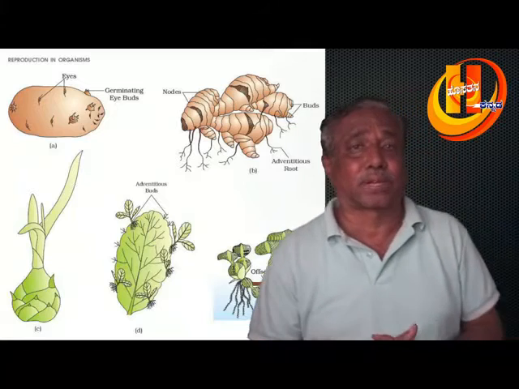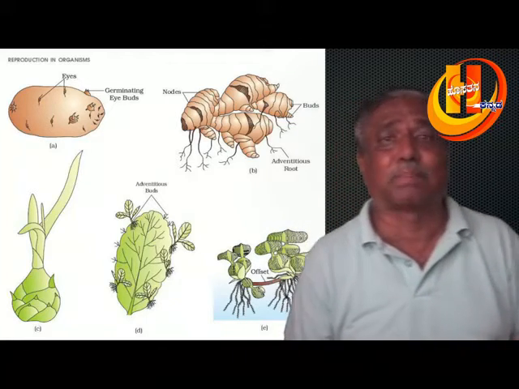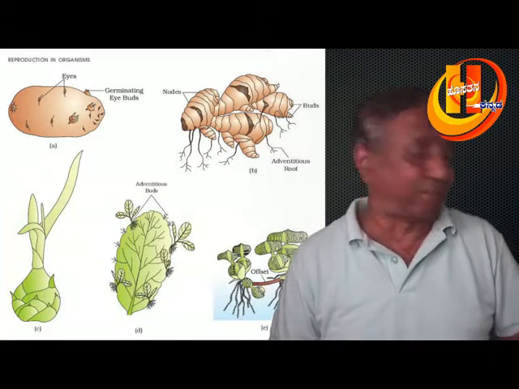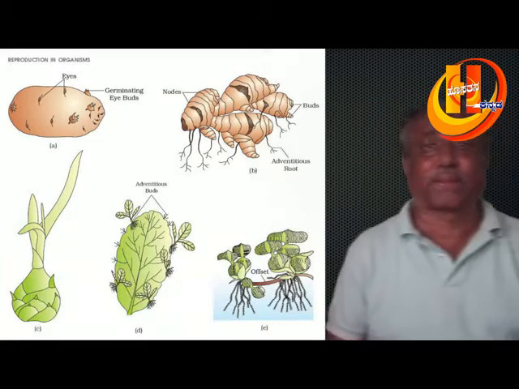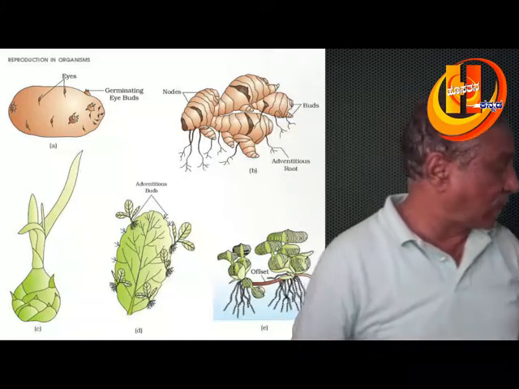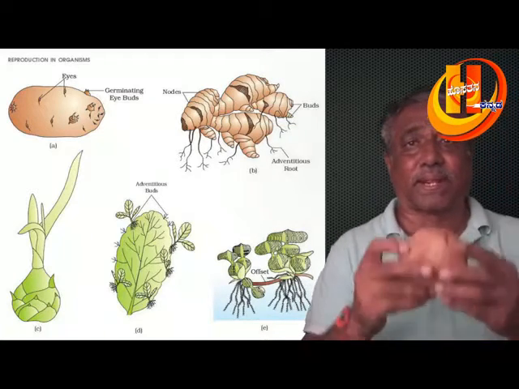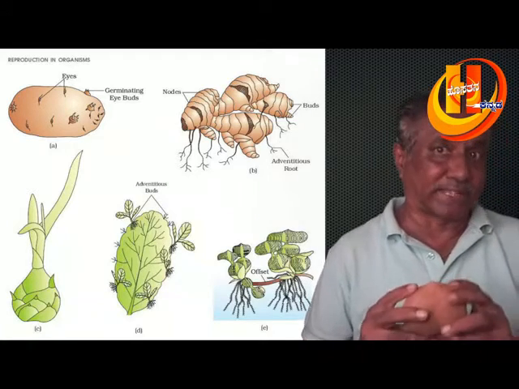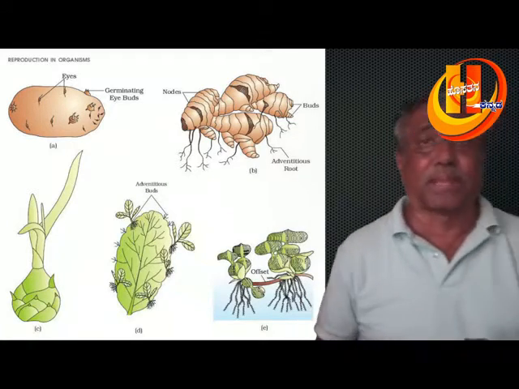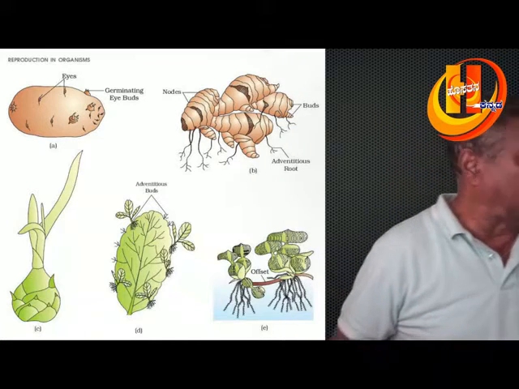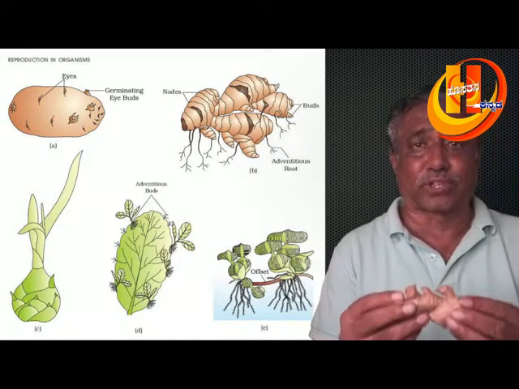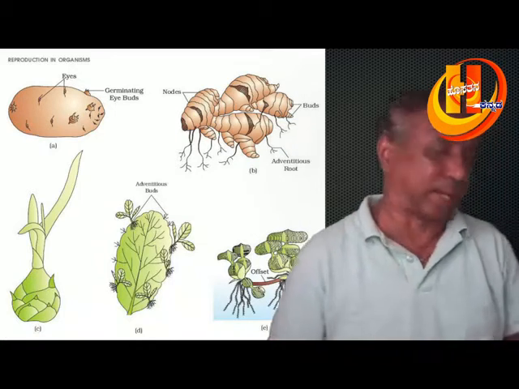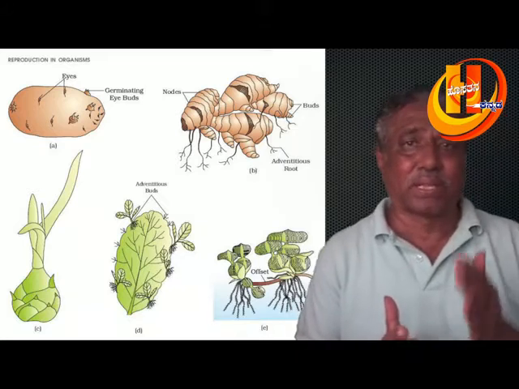Here, some of the vegetative propagules in the plant body are the bulb, that is an underground modified stem, that is onion, and the tuber, an underground modified stem, potato, Solanum tuberosum, Solanaceae family, and Allium cepa, that is the Liliaceae family. Underground modified stem is the rhizome in case of ginger and turmeric, and corm in case of zamin kand.